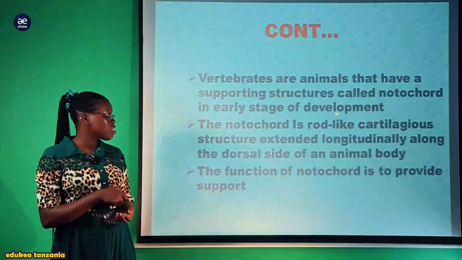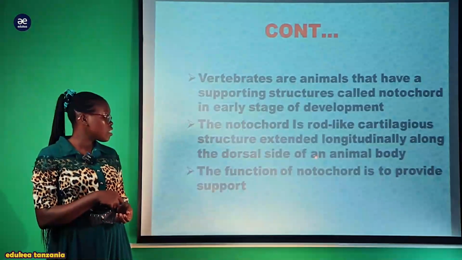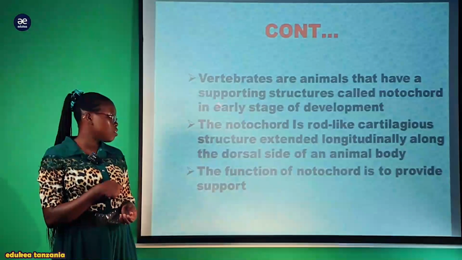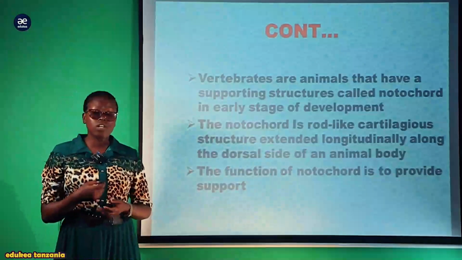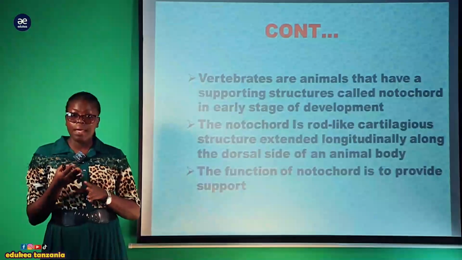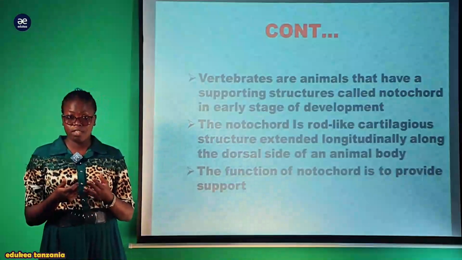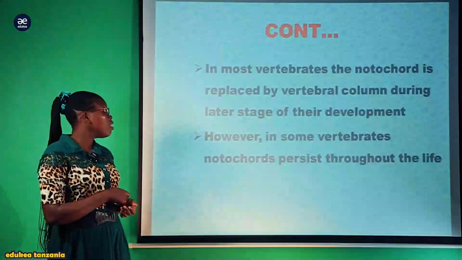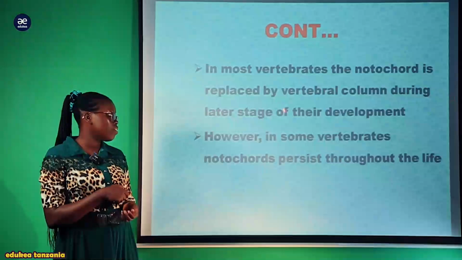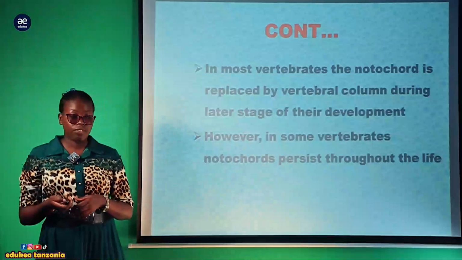The notochord is a rod-like cartilaginous structure extending longitudinally along the dorsal side of the animal's body. The function of the notochord is to provide support. This is its main function, which is later taken over by the vertebral column. But as you know, kazi yake ni kwa ajili ya provision of the support. You studied this nicely in the topic of movement in Form 3. In most vertebrates, the notochord is replaced by the vertebral column during the later stage of development. However, in some vertebrates, the notochord persists throughout their life.